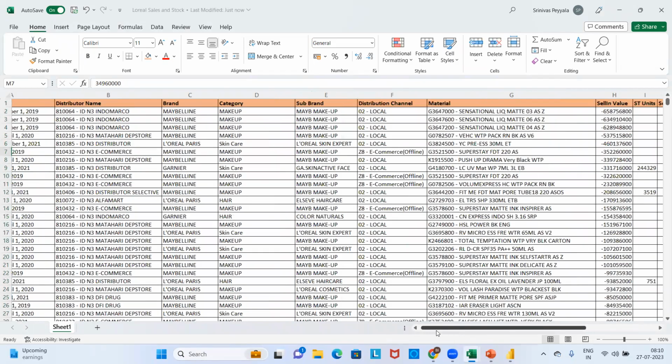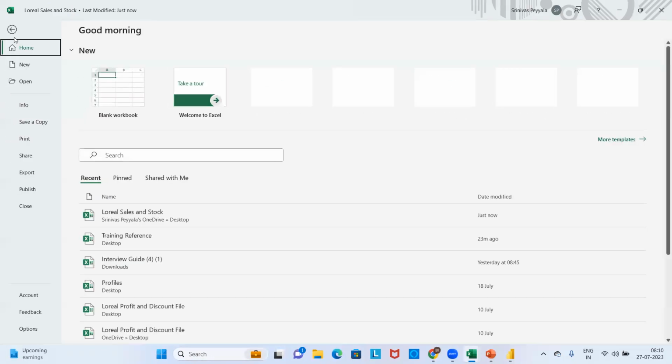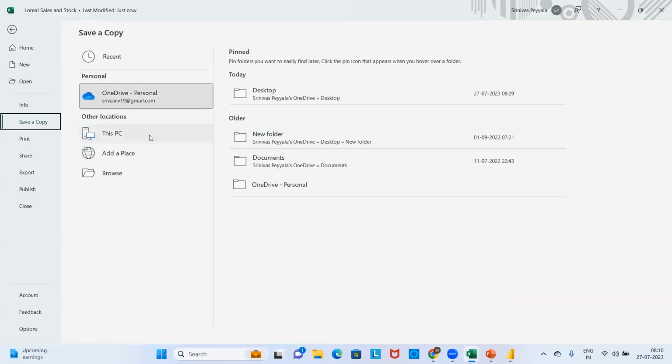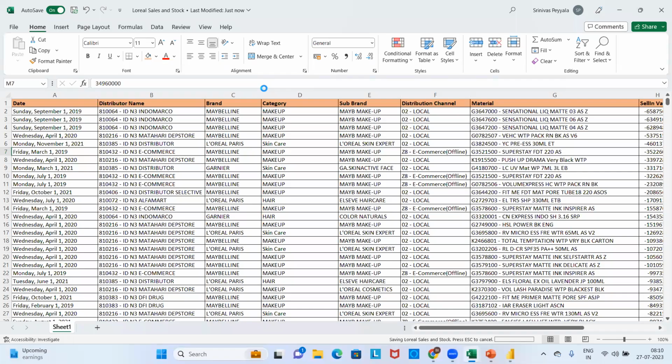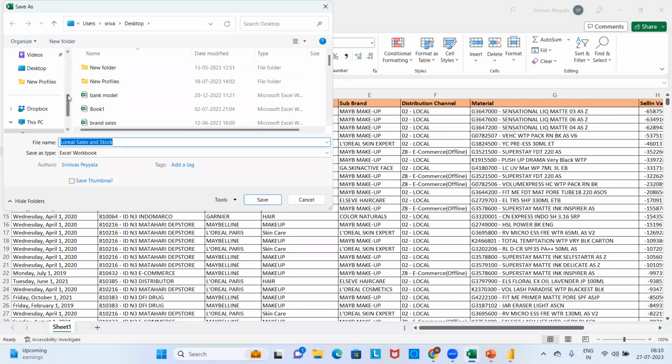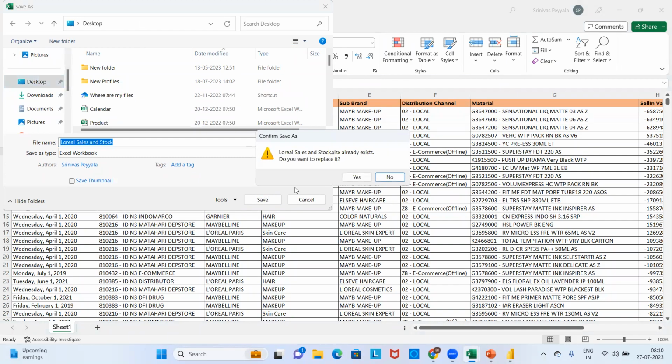So I will just save the file that was given by the client to me. I'll save my file in my local PC, maybe my local desktop or some downloads location. Once I receive the data from the client, I can save my file either to my desktop or wherever I would like to store it.